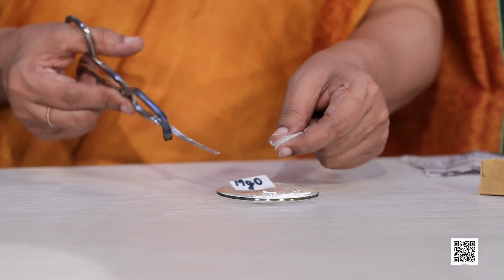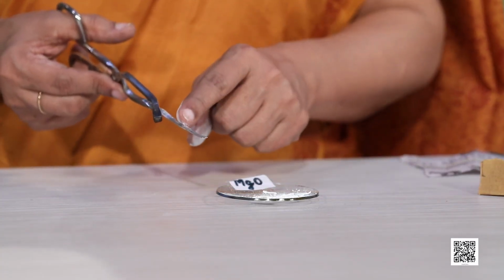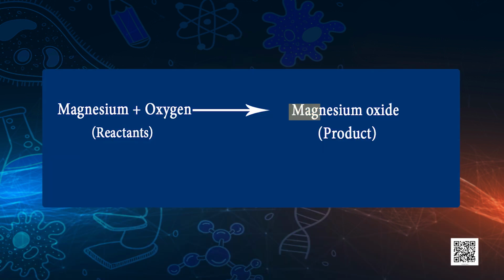Can you name this white powder? Yes, magnesium has reacted with oxygen present in the air. So, magnesium and oxygen have reacted. I am sure you are getting the answer right. It is magnesium oxide, formed due to reaction between magnesium and oxygen. So, can you guess now why magnesium ribbon should be cleaned before burning in air?